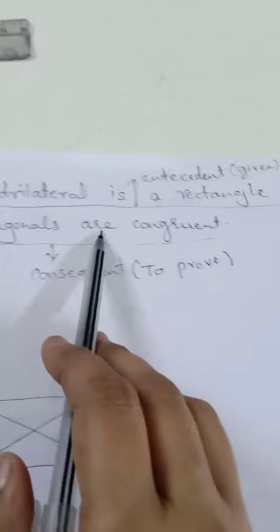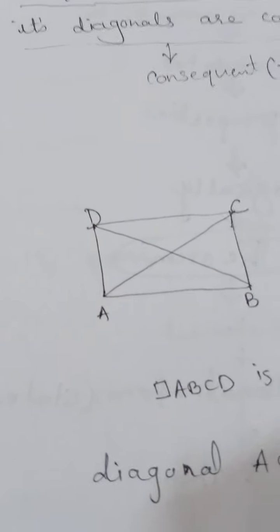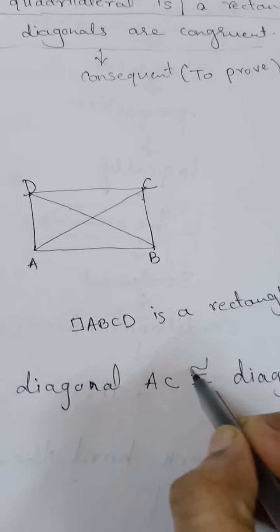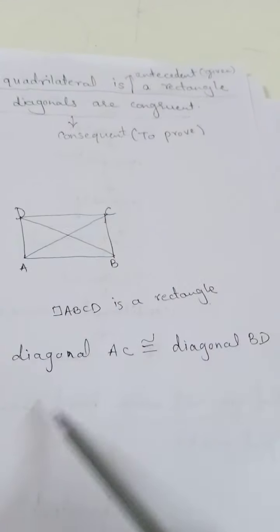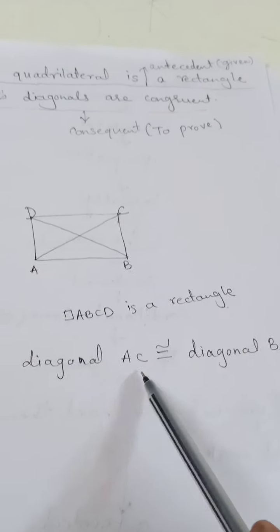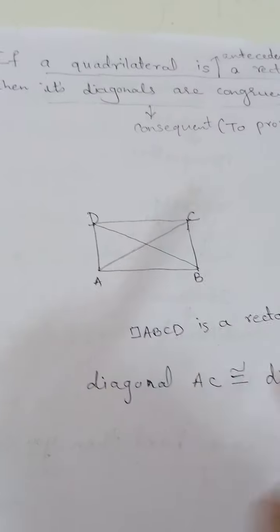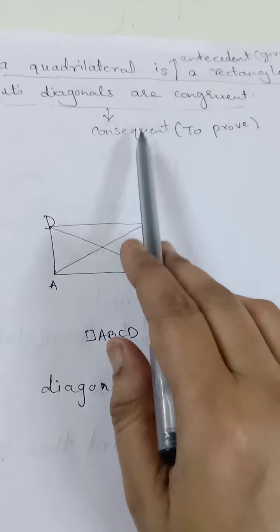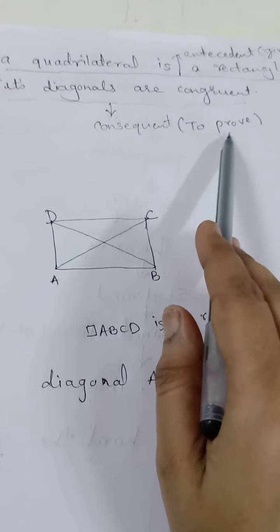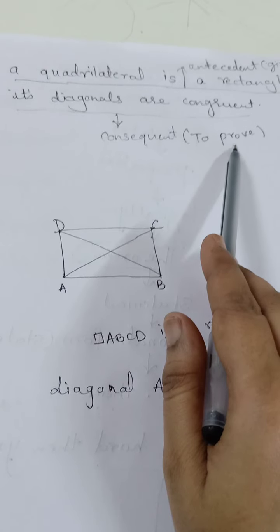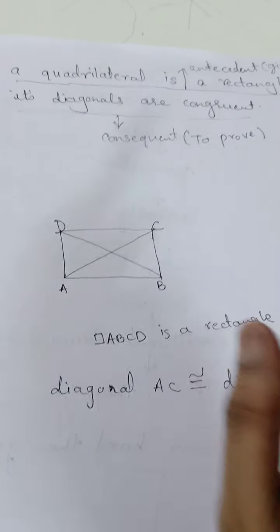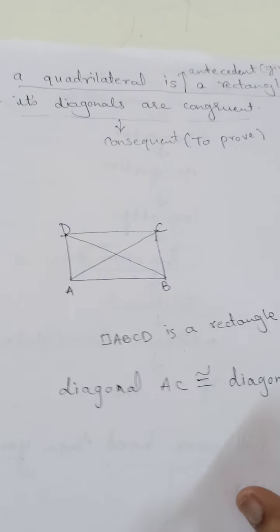So I have taken two diagonals, and we have to prove that the diagonals are congruent. That means we have to prove both the diagonals are congruent. Whenever we convert the statement into a symbol like this, that step is called to prove. It is called the consequent, and as a step of this theorem we have to write it as a to prove. How to prove it, we will not do.